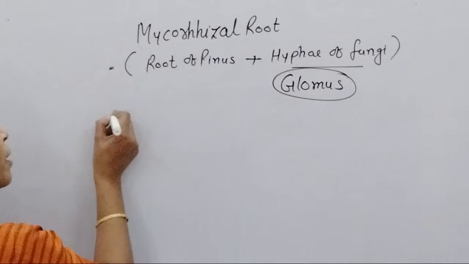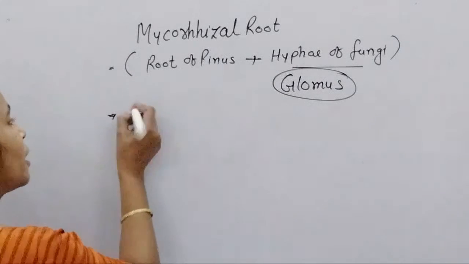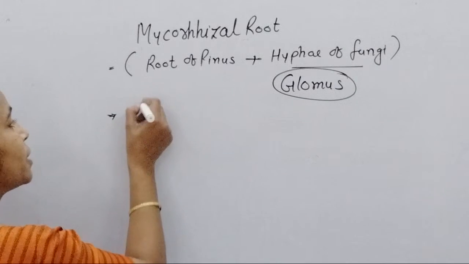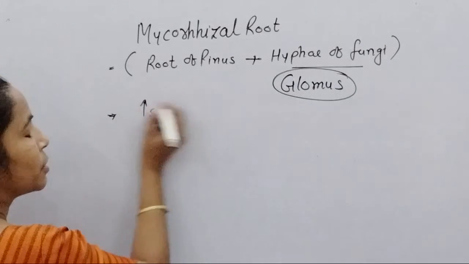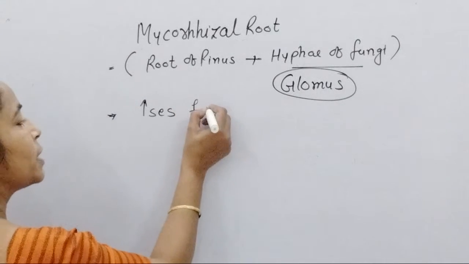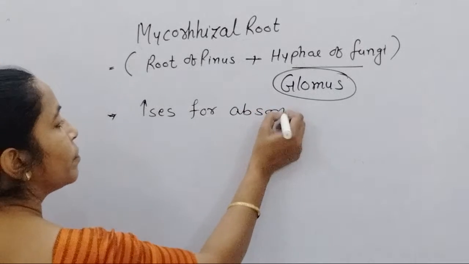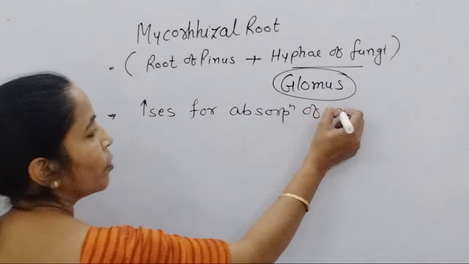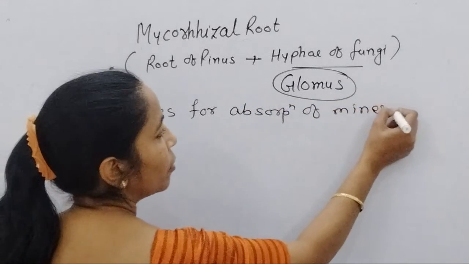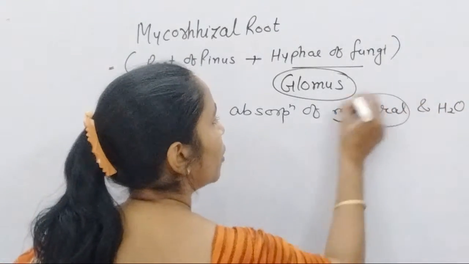Secondly, what happened here? Because of the mycorrhizal root, the surface area increases for absorption of mineral and water. Now what kind of mineral?